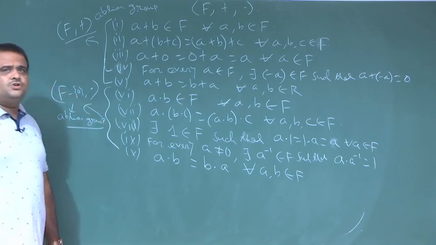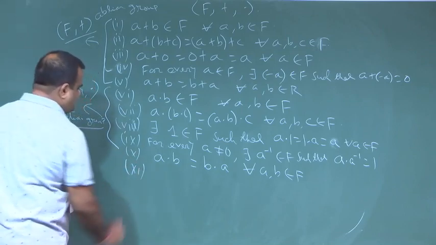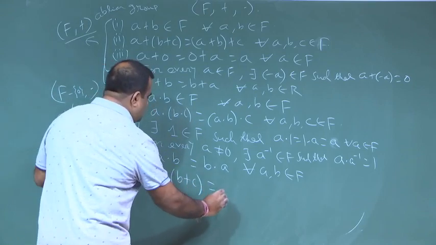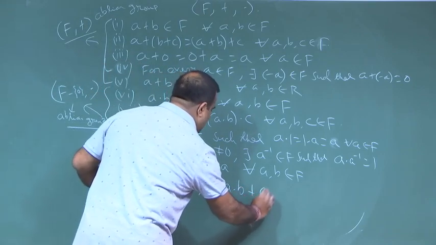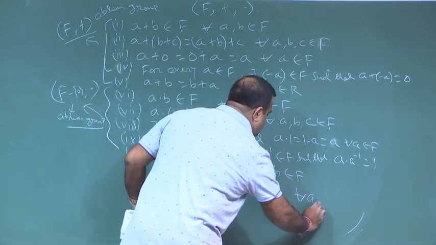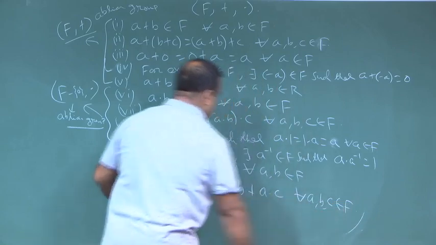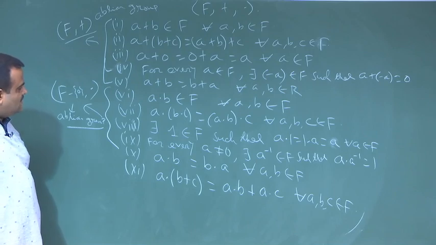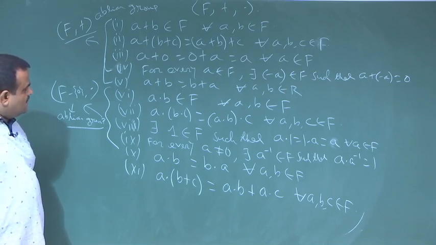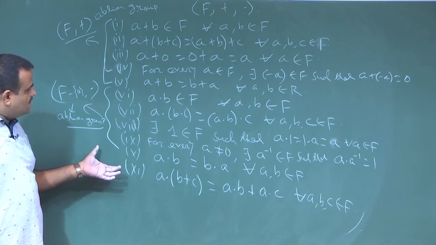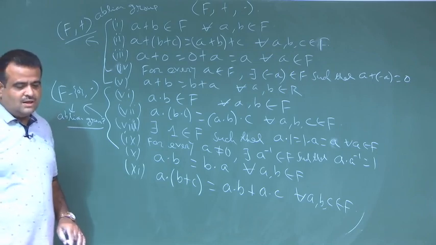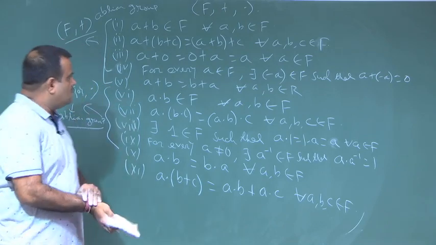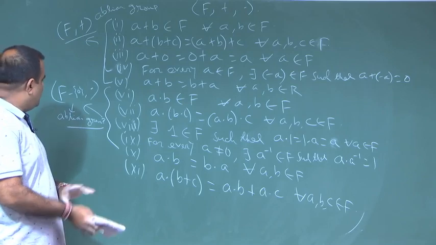And we have the distributive property. So, a · (b + c) is equal to a · b + a · c. This is true for all a, b, c. Here it is commutative, so right distributive and left distributive are basically the same. So, these are all the properties we should have in order to get a field.